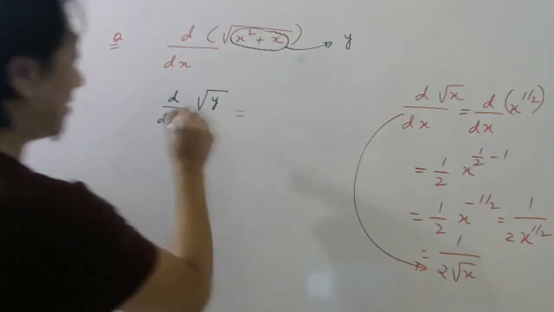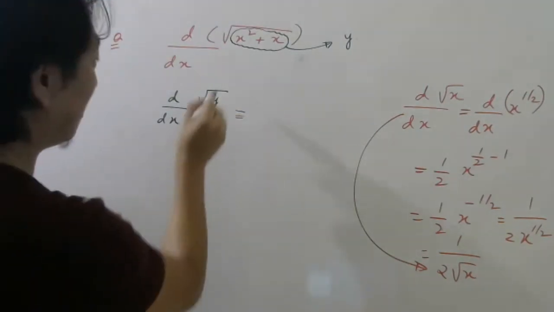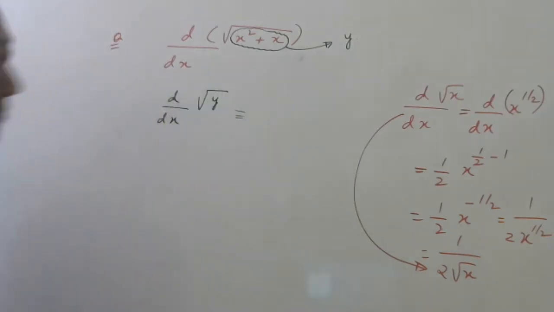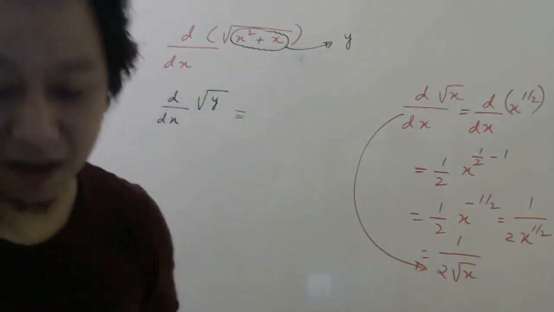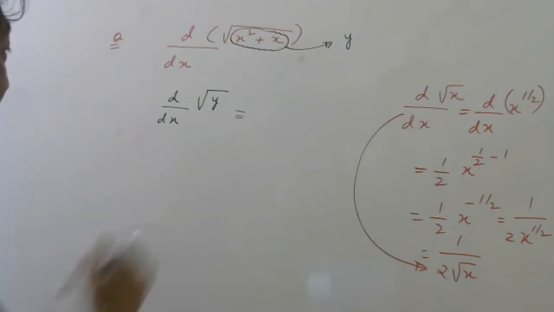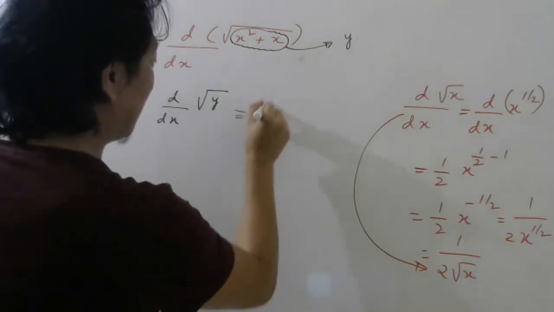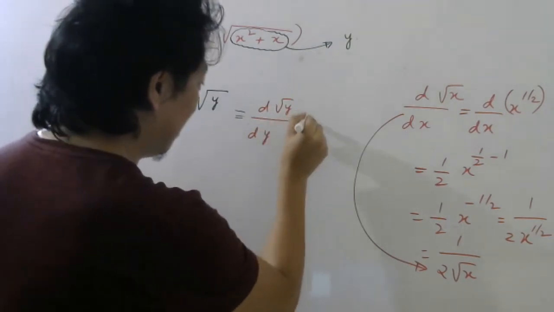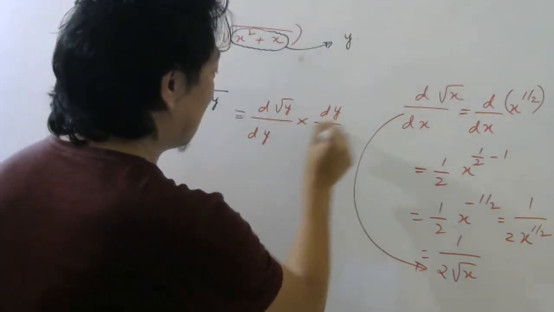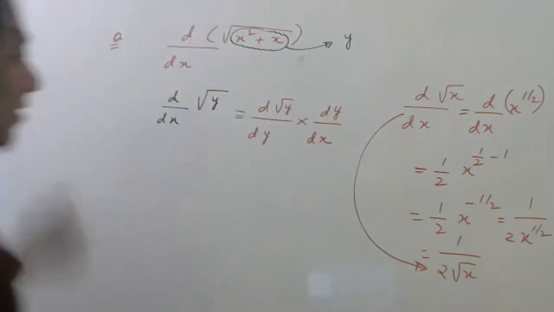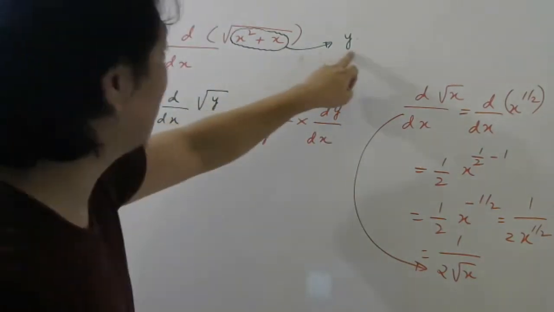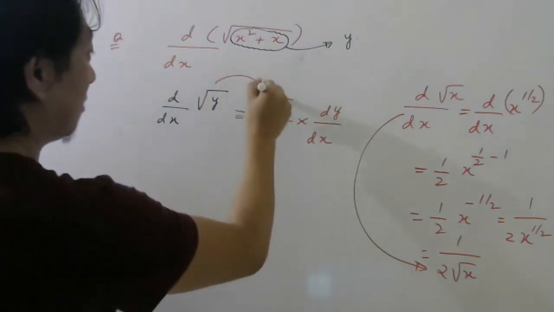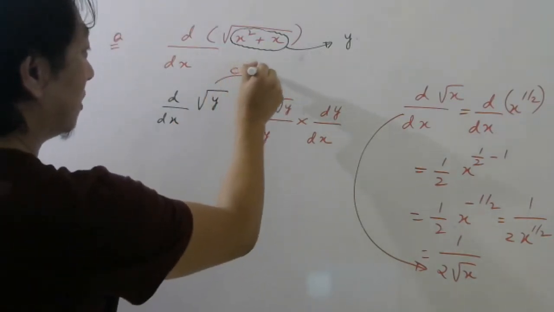So now this is easy. We can use the chain rule. Think this is your g, because this is a function of y. Any other variable we can write. Now you write d root y by dy into dy by dx, because y is a function of x. So write dy by dx. This is called what rule? From here to here I came through the chain rule.